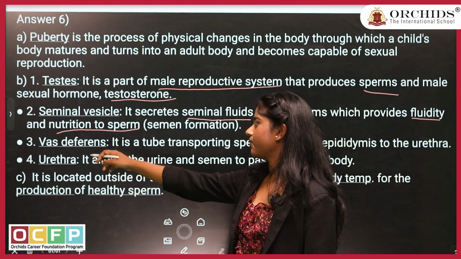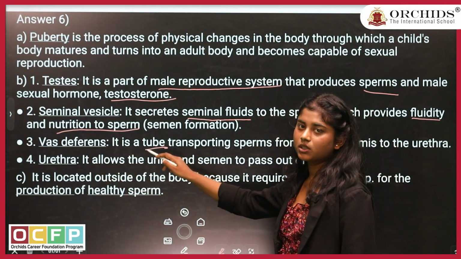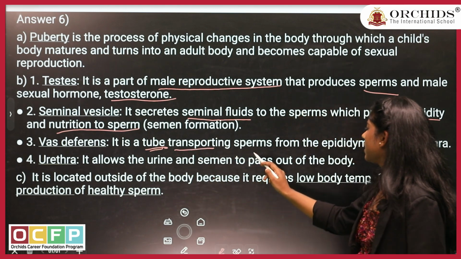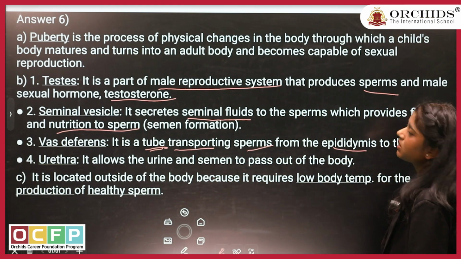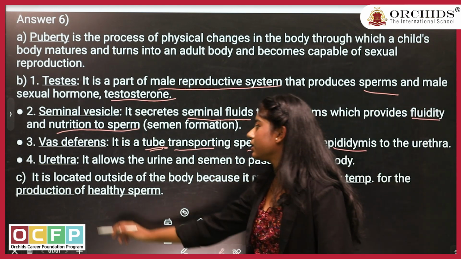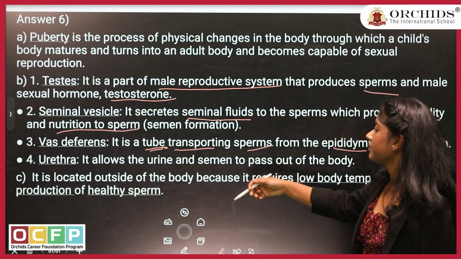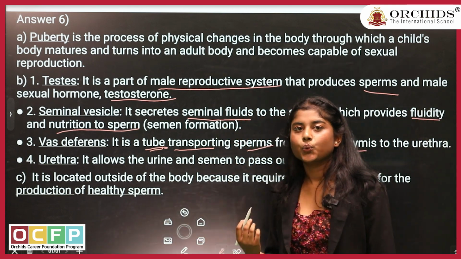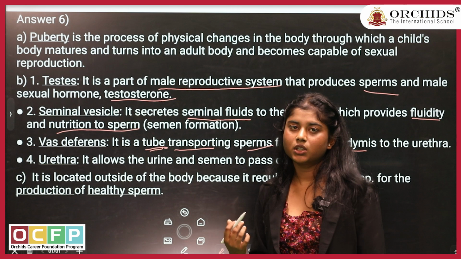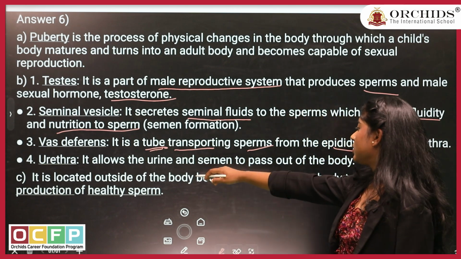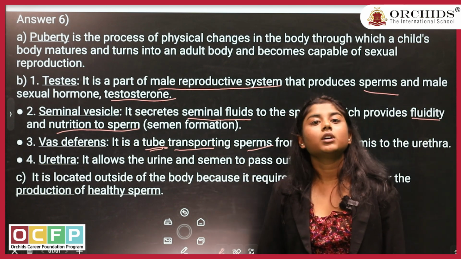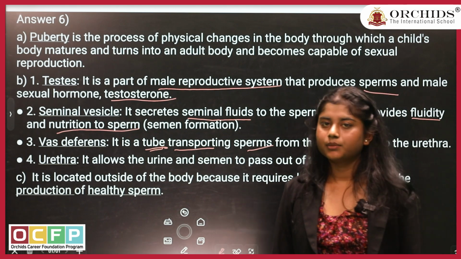Next, vas deferens. It's a tube-like structure which transports sperm to the epididymis or urethra. And then urethra, it is a common organ which helps in the passage of urine and semen out of the male body.